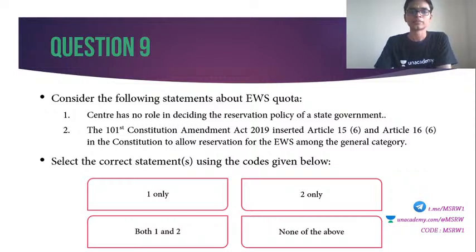Question number 9. Consider the following statements about EWS quota. 1. Center has no role in deciding the reservation policy of a state government. 2. The 101st Constitutional Amendment Act 2019 inserted Article 15(6) and Article 16(6) in the Constitution to allow reservation for the EWS among the general category. Select the correct answer.